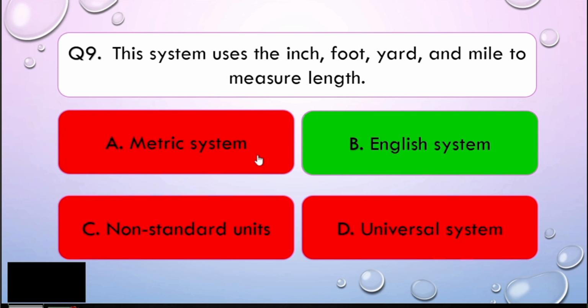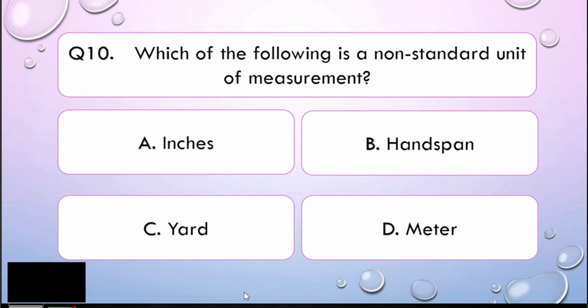All right, very easy. Easy, right? Now, let us go to question number 10. Which of the following is a non-standard unit of measurement? Is it A, inch, B, handspan, C, yard, or D, meter? I'll give you 5 seconds to think about your answer.